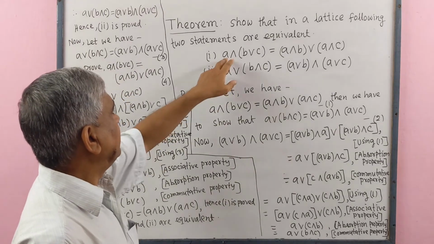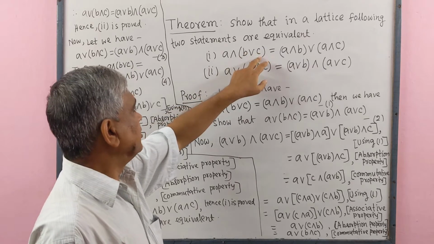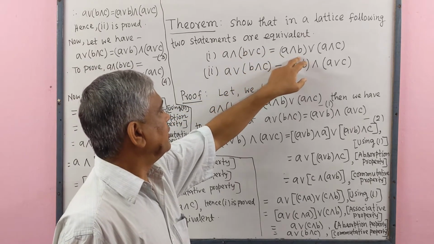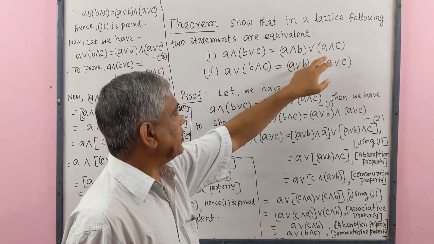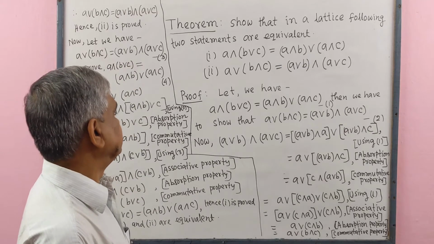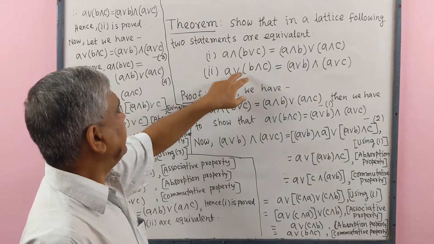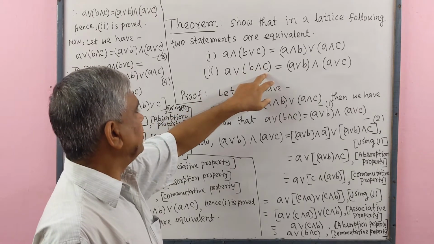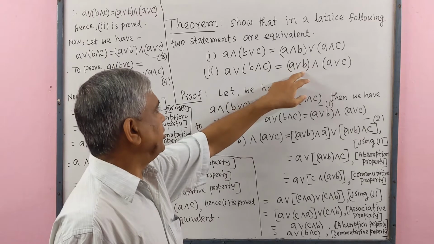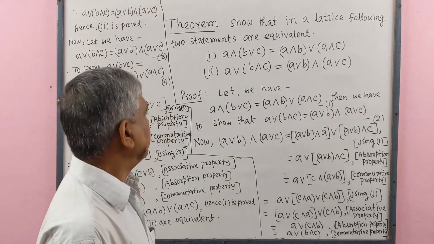Number 1, A meet (B join C) equals (A meet B) join (A meet C). Number 2, A join (B meet C) equals (A join B) meet (A join C).